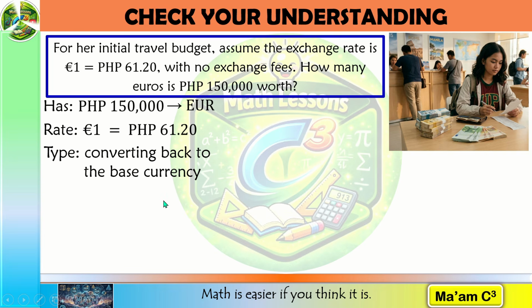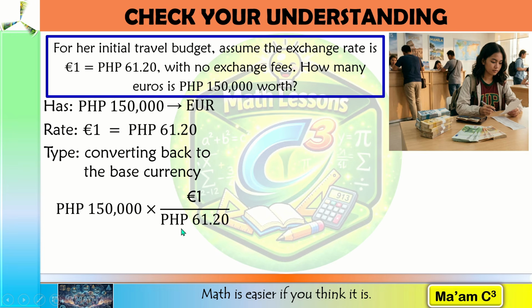Or let me use the unit cancellation technique. I'm going to multiply 150,000 Philippine peso with 1 euro is to 61.20 Philippine pesos. In this manner, pesos will cancel out. So I have 150,000 times 1 is still 150,000 divided by 61.20 is 2,450.98.